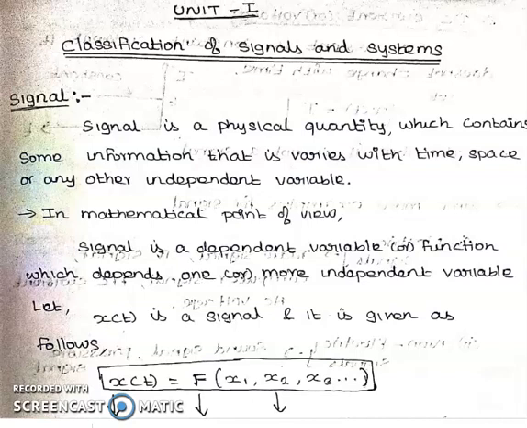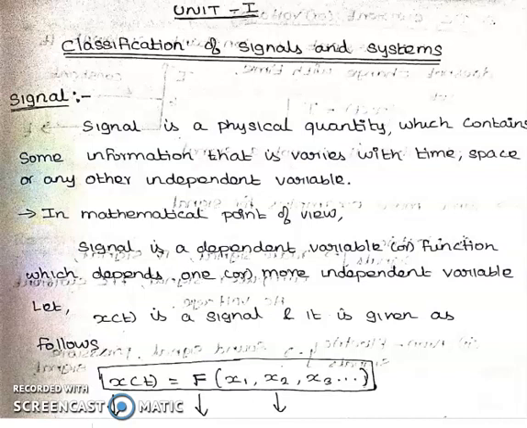Consider you're trying to make a call. You're going to speak with your friend through a phone, a wireless phone. You start speaking, and your words are converted into an electrical signal. Later on, this signal is transmitted through the air medium using an antenna. Here the physical quantity is nothing but your air medium, which contains some information, meaning your voice is the information, that is presented on the air.